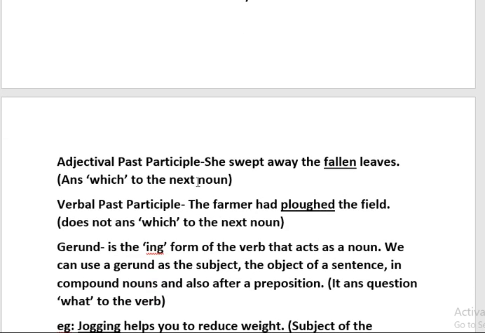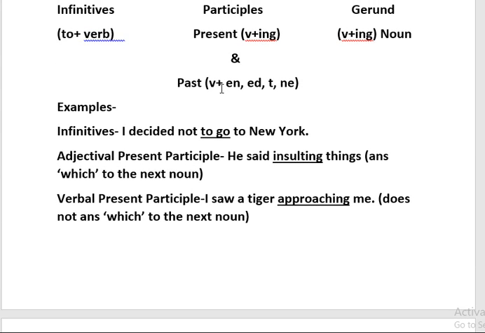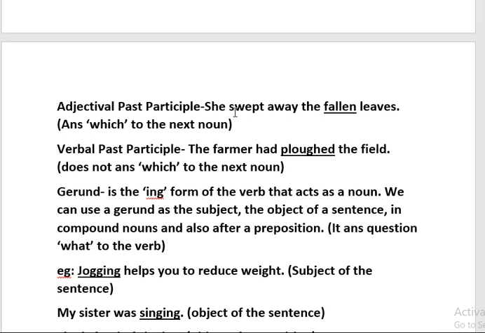After that, adjectival past participle. As I've told you all, past participle ends in -en, -ed, -t and -ne. Now let's see here. She swept away the fallen leaves. Here again the verb is ending in -en. So it's definitely past participle. But which type can you say? Is it answering "which" to the next noun? Which leaves did she sweep away? Fallen leaves. Yes, of course it is answering "which" to the next noun. So here you can say it is adjectival past participle.